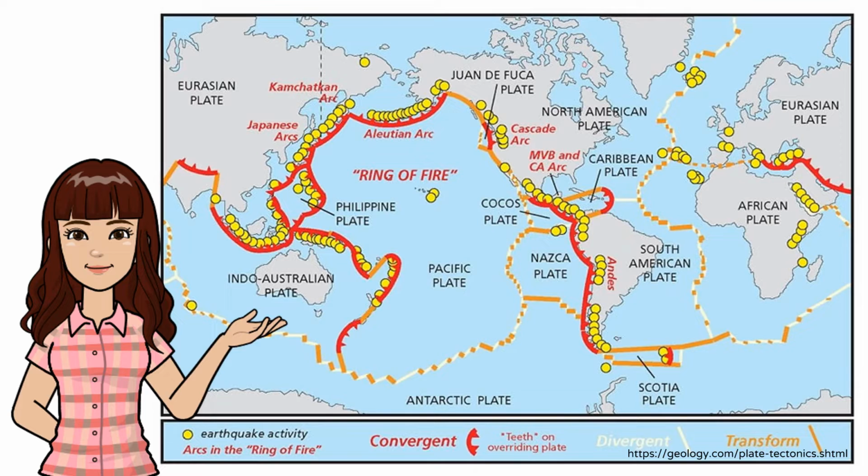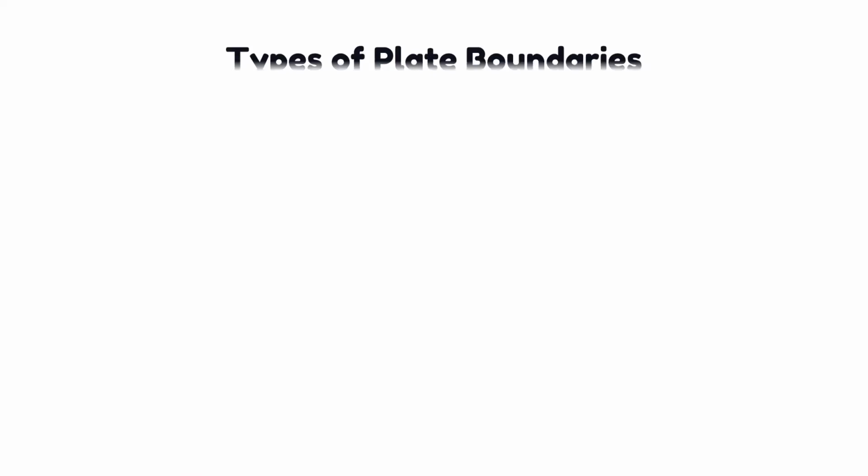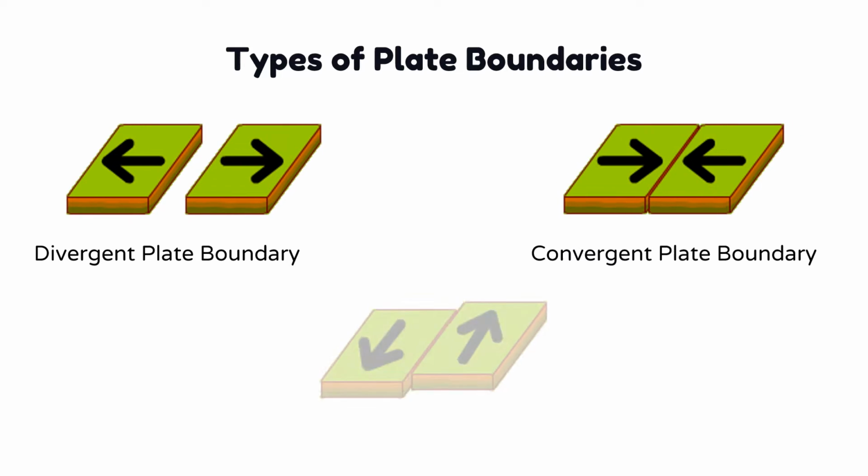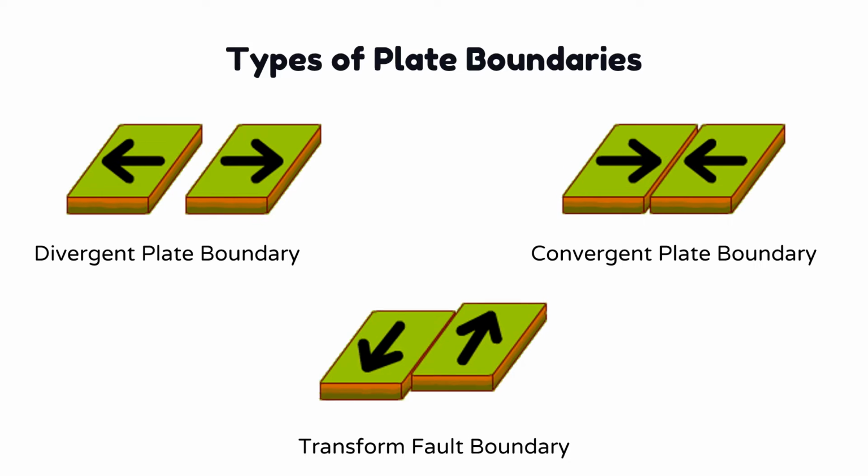of each lithospheric plate. As mentioned earlier, each plate is slowly moving relative to each other, causing geologic events to happen along their boundaries. There are 3 distinct types of plate boundaries, which are differentiated by the type of movement they exhibit. These are the divergent plate boundary, the convergent plate boundary, and the transform fault boundary.